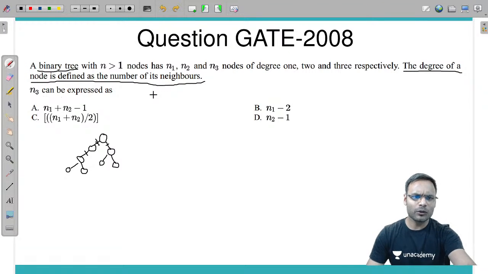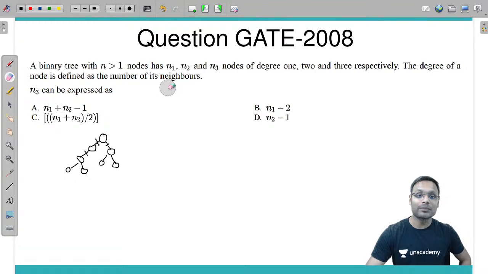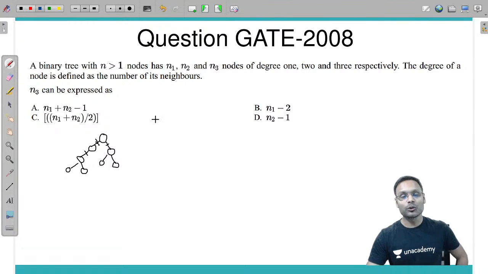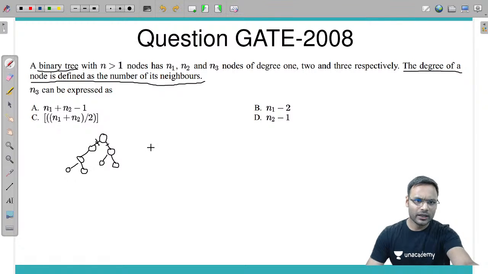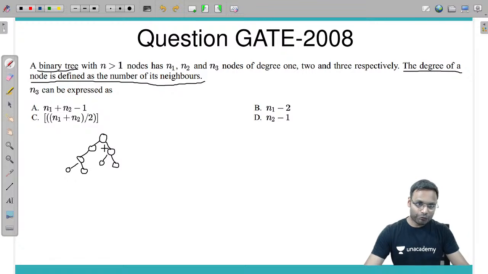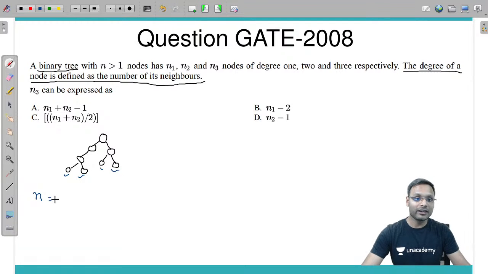We don't know as of now what n3 can be expressed as. One thing you can do is create an example and, based on that, give the answer. Suppose this is the tree example I have. First, check how many nodes have degree 1. This node has degree 1, this node has degree 1. These 4 nodes have degree 1.